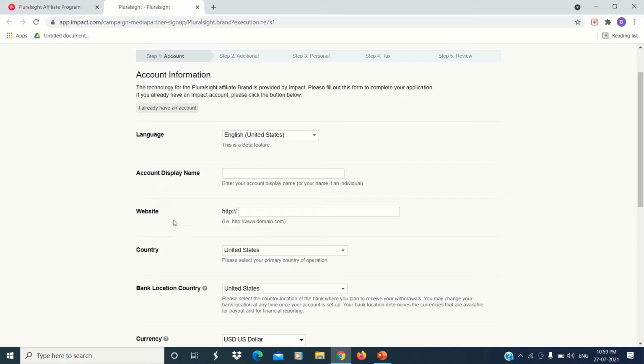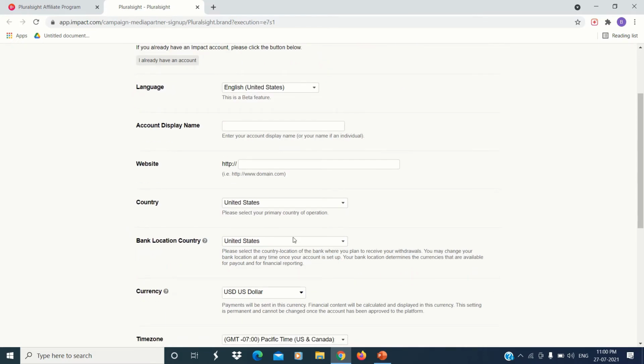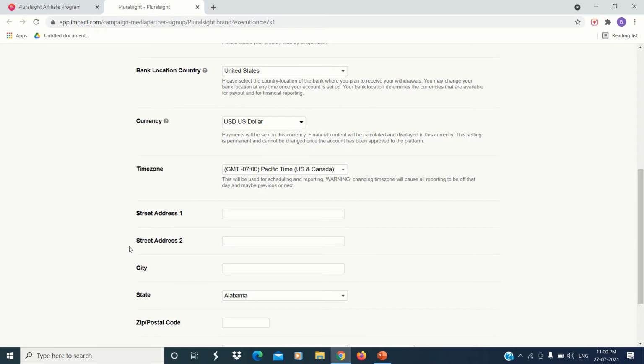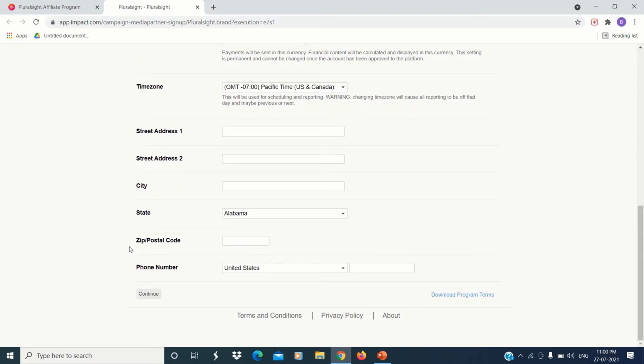And as you can see in the third option, which is most important, you have to provide the link of your website. So guys, if you do not have a website, you can create a free website on different platforms online. I have already made a video about creating a website on a free platform, so I will leave a link in the description box below. In the country section, you have to select your country. These are all simple and basic information that everyone can fill out, like your address, city, state, and zip code.